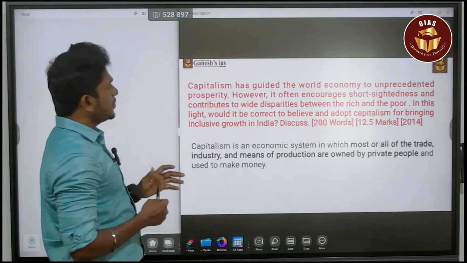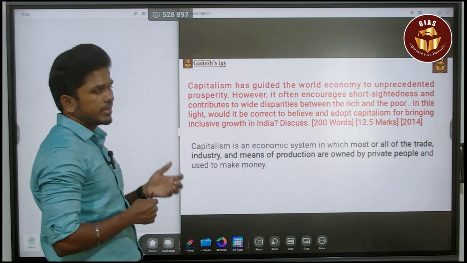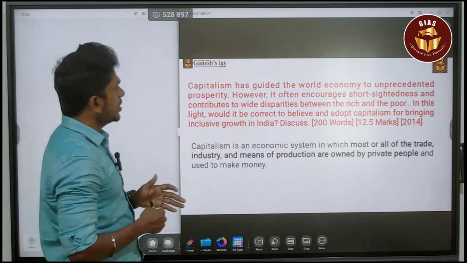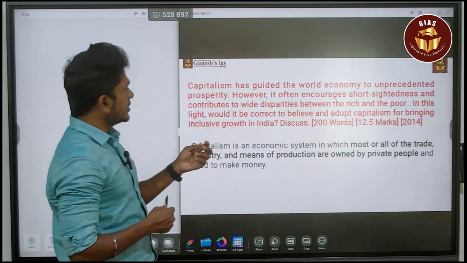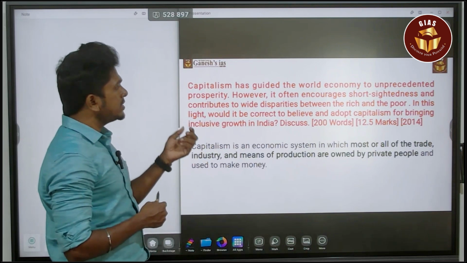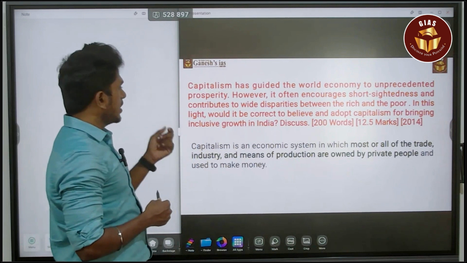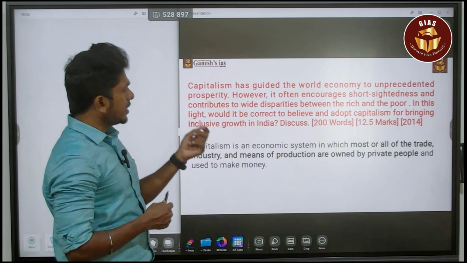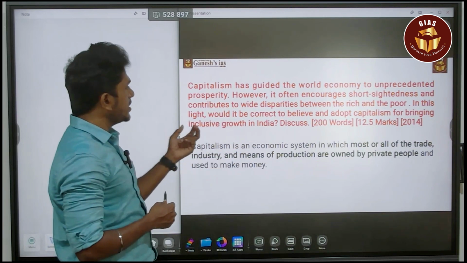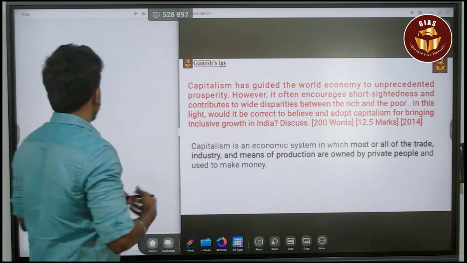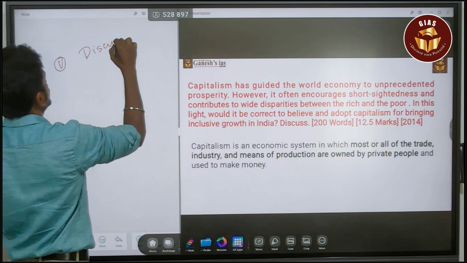Okay, capitalism has guided the world economy to unprecedented prosperity. Full stop. However, it often encourages short-sightedness and contributes to wide disparities between the rich and the poor. In this light, would it be correct to believe and adopt capitalism for bringing inclusive growth in India? Discuss.